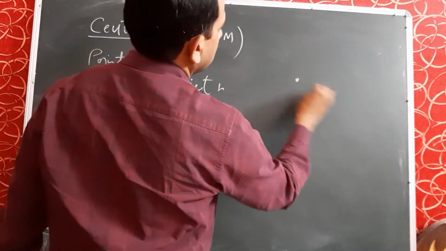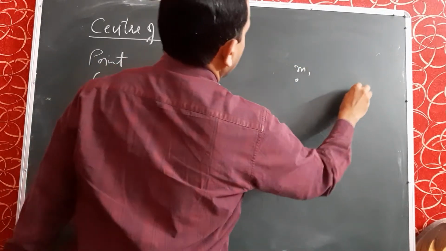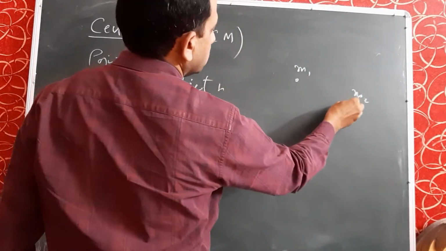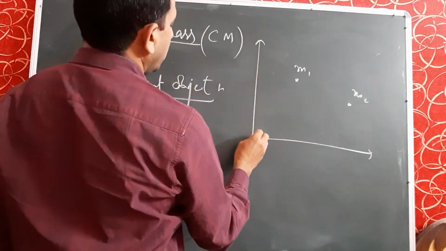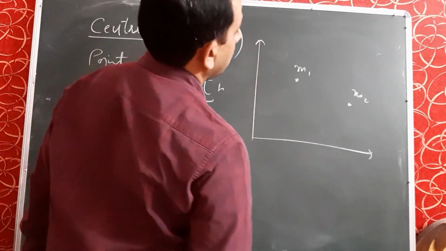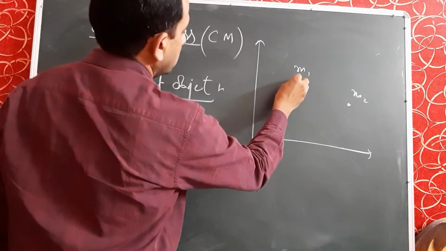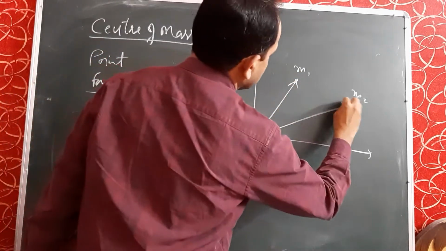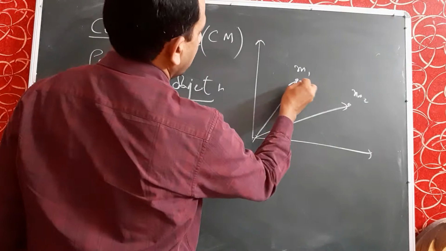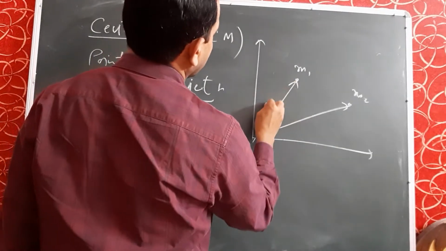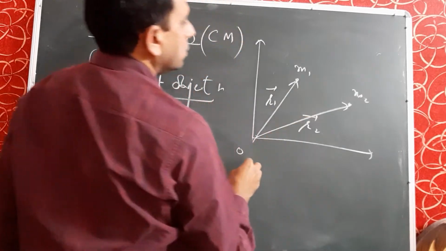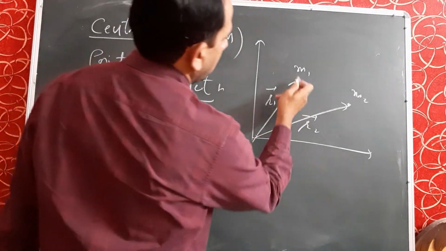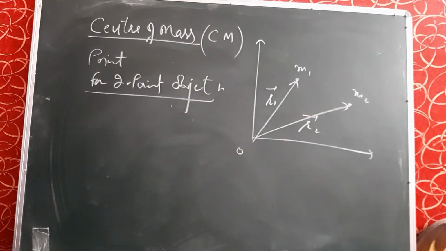So let there be 2 points having masses m1, m2, and we will calculate the center of mass. Then we have to draw the position vectors from this point O. Let the position vector for the first particle be r1, for the second particle r2, and m1, m2 the masses.